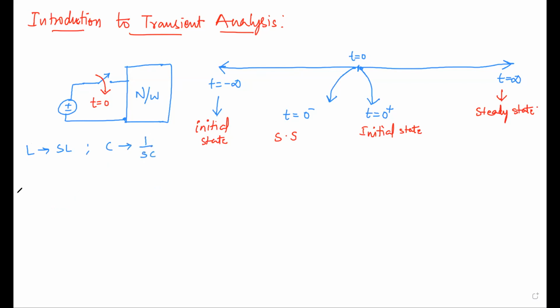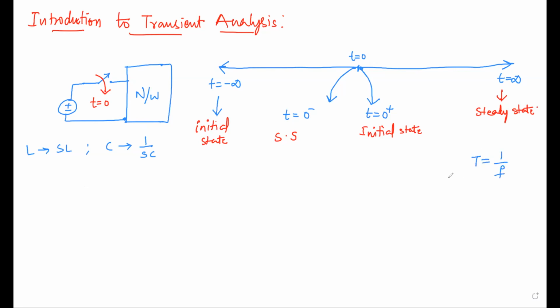Now, what we understand is we only have the time domain analysis, but we don't know how the inductor and capacitor will react in frequency domain analysis. If you know time, you can definitely get the frequency also. If time tends to 0, the frequency will tend to infinite, because the time period T is equal to 1 by f.